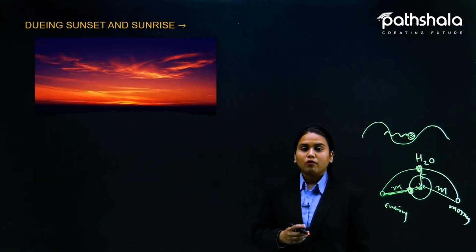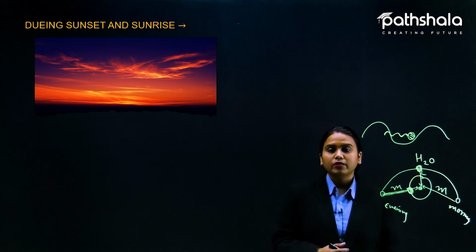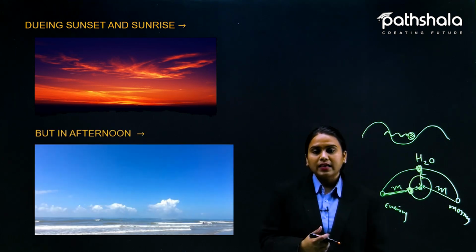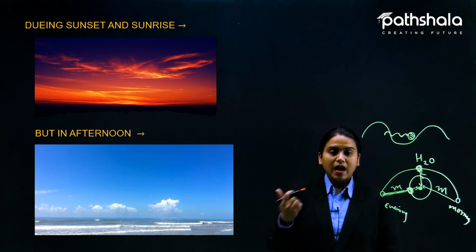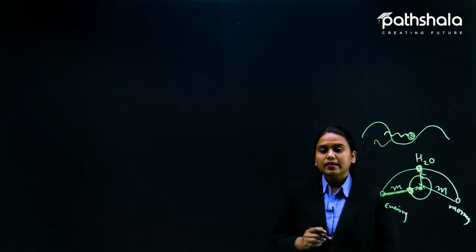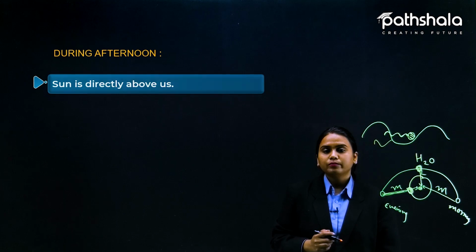Now let us move forward. Here is the picture of the sunset and sunrise. And in the afternoon, you can see there is a bright blue color sky. Okay, and I have told you the reason here. Yes, now let us move forward.